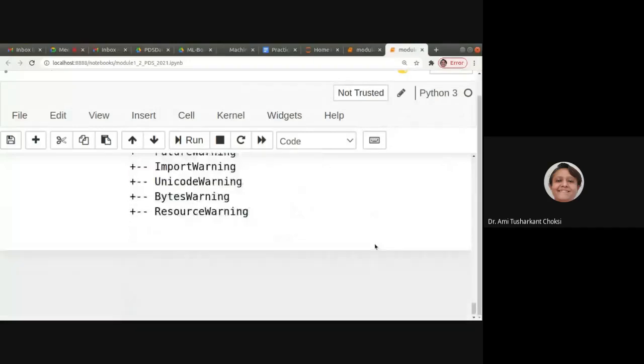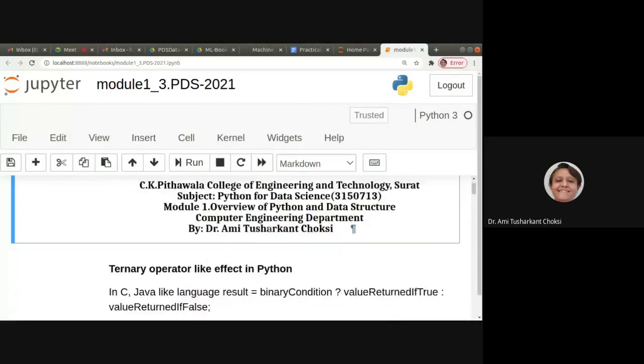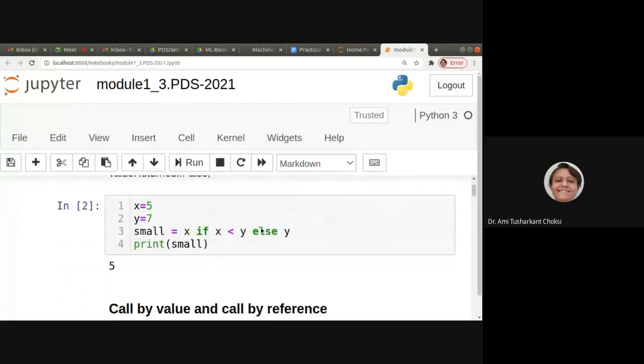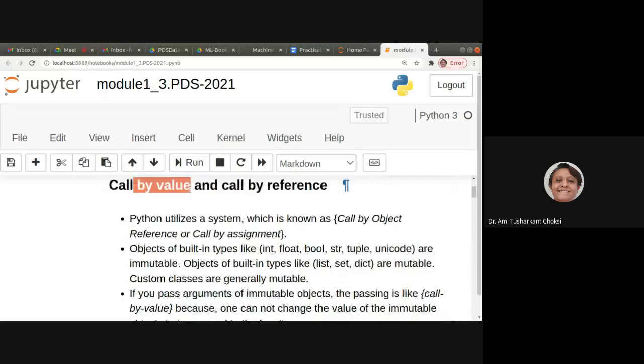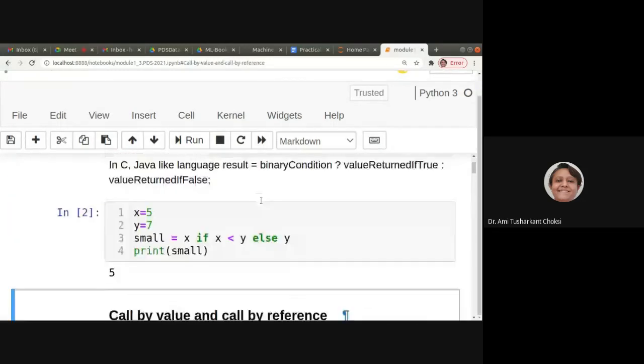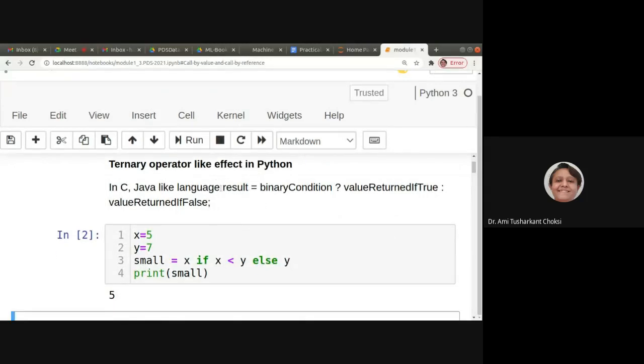Okay, so this was the hierarchy that we have seen. Let us start with the other file, right? Now we have talked of call by value and call by reference, but before that I would like you to see the ternary operator-like effect in Python. These are some special examples which I could find in the certification courses that I have done.